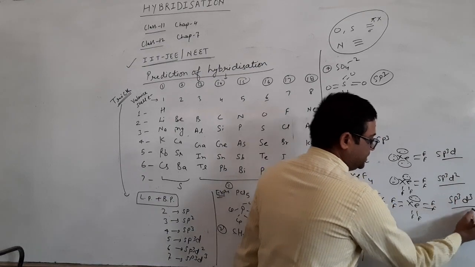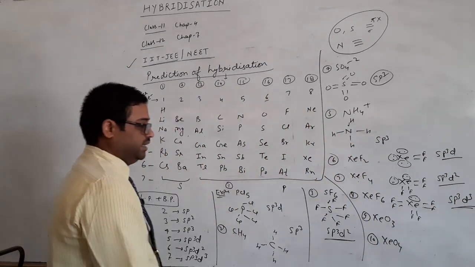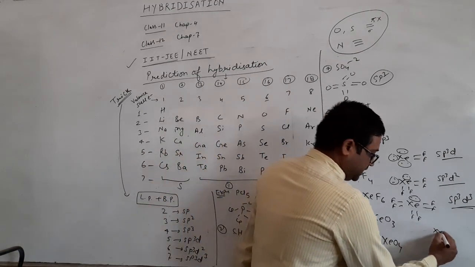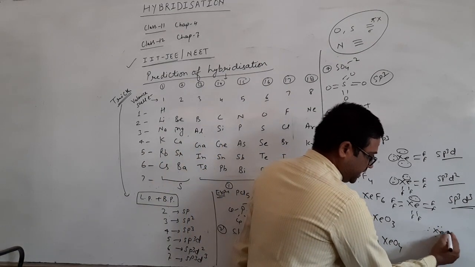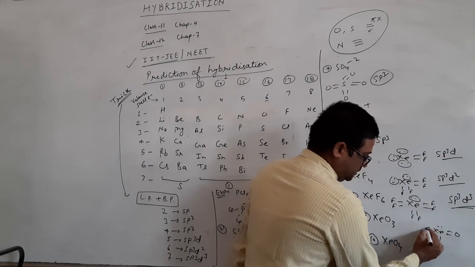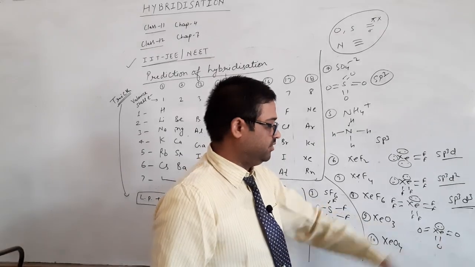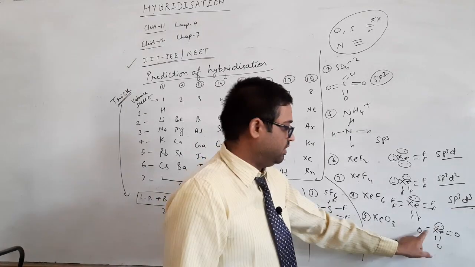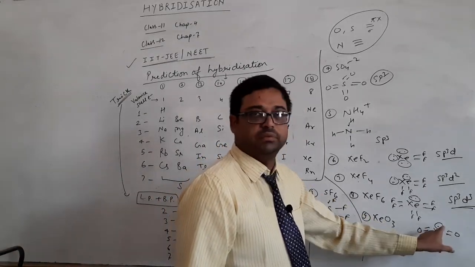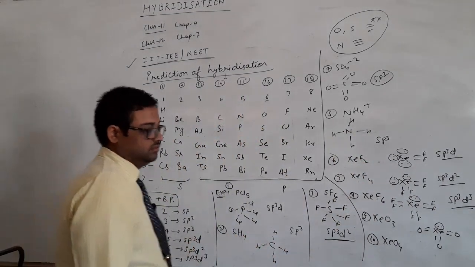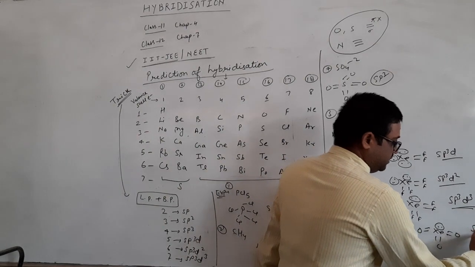The hybridization is sp3d3. Now we are talking about these oxy compounds. You can see xenon has 6 electrons engaged with oxygen and one lone pair is there. So I will count 3 sigma bonds and one lone pair, 4 in total, which makes sp3. So the hybridization will be sp3.